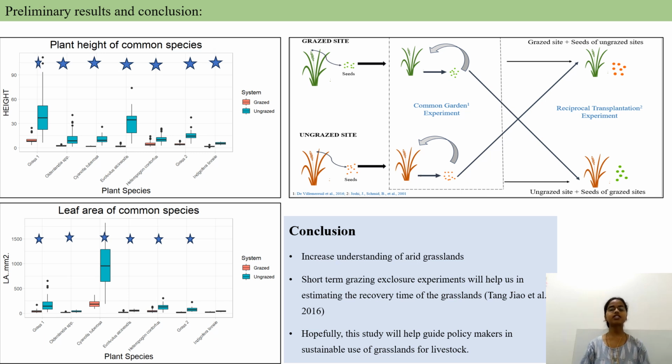So overall, this research will help us in understanding better the role of arid grasslands and grazing mechanism into that. Short-term grazing exposure experiments will help us in estimating the recovery time of degraded grasslands as any other kind of research. Hopefully, this study will help guide policymakers in sustainable use of grasslands for livestock.